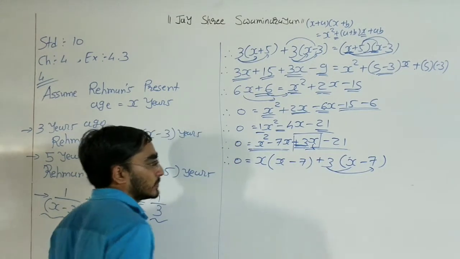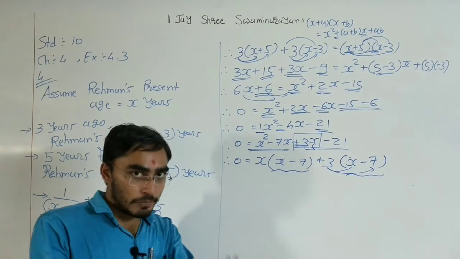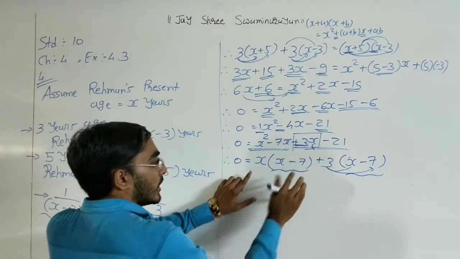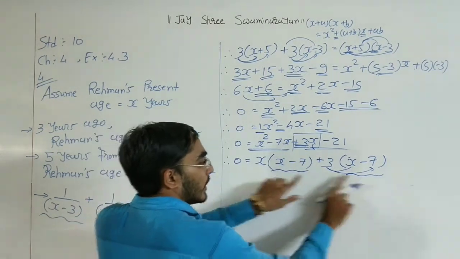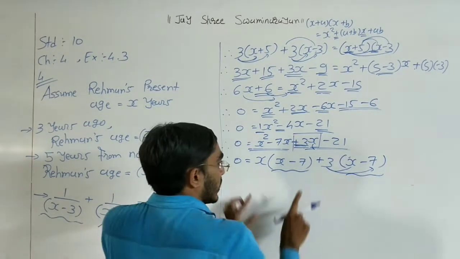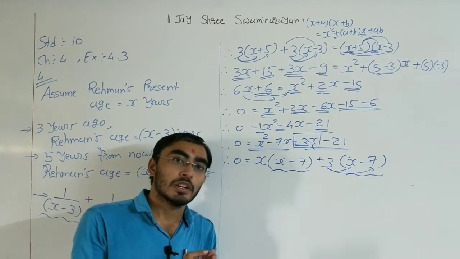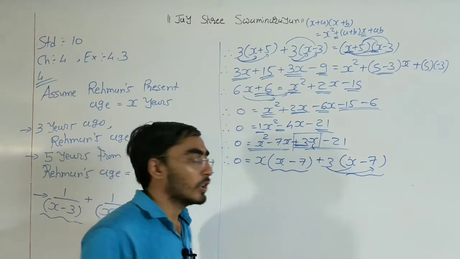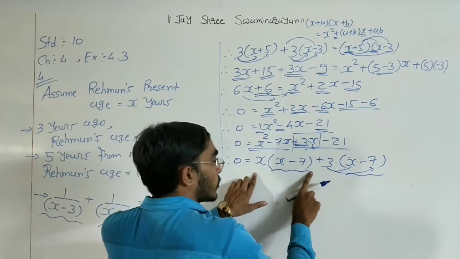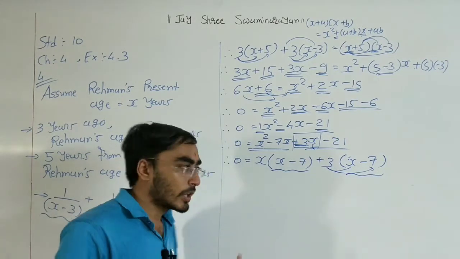Now x minus 7 is common. Right now in total we have 2 terms. This is one term and this is one term, because in between we have a plus sign. Here a bracket is there, and bracket means multiplication. Multiplication does not separate the term. So here in total we have two terms. In that we can take x minus 7 as common.